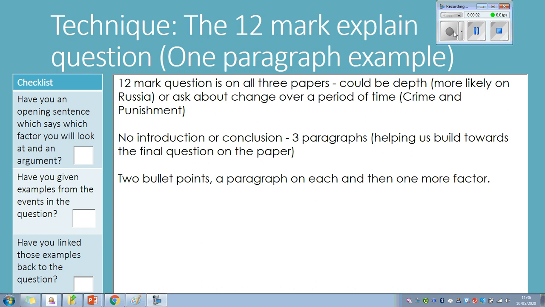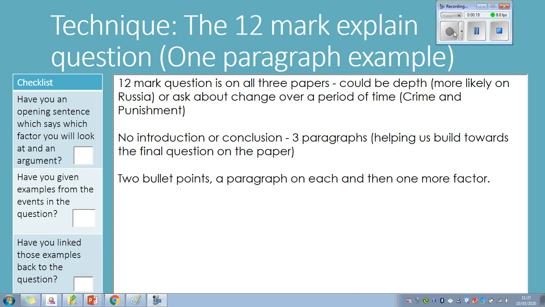The 12-mark question is on all 3 papers. So this could be depth, or this, which is more likely on the Russia paper, asking you the reasons for one of the revolutions, or asking you about change over a period of time, such as policing in the 20th century, etc. So that's more likely to be on the crime and punishment paper.